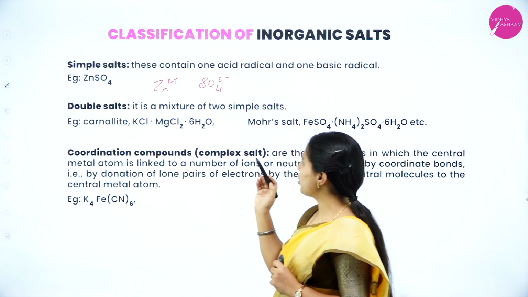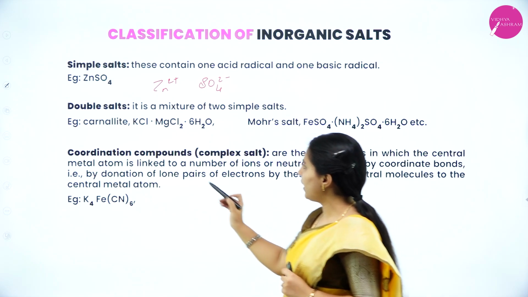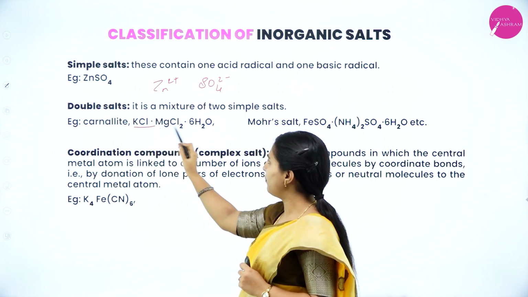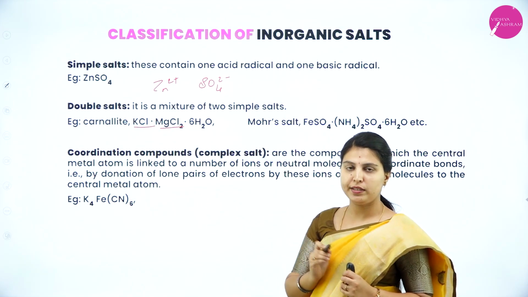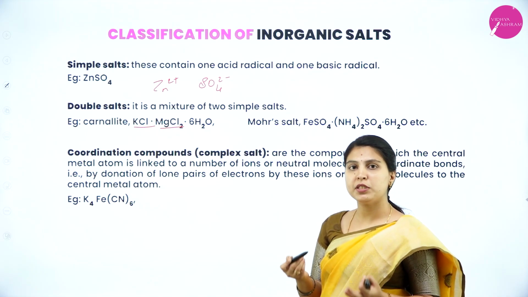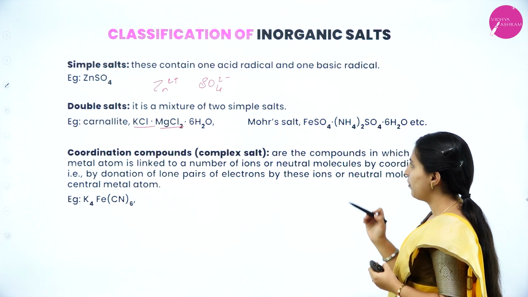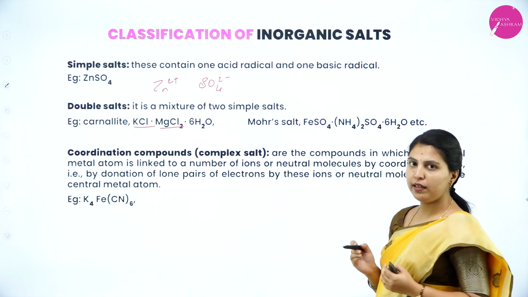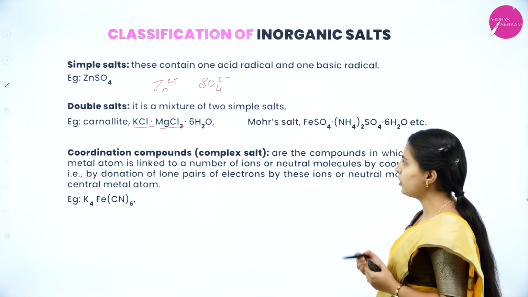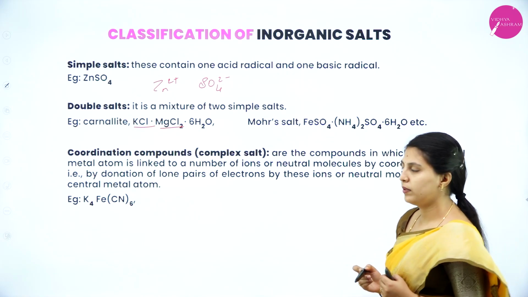Double salt is a mixture of two simple salts. See here, it is one simple salt and magnesium chloride is another simple salt. The combination or mixture of two simple salts is considered a double salt. Mohr's salt is also an example. Here ferrous sulfate and ammonium sulfate are mixed.